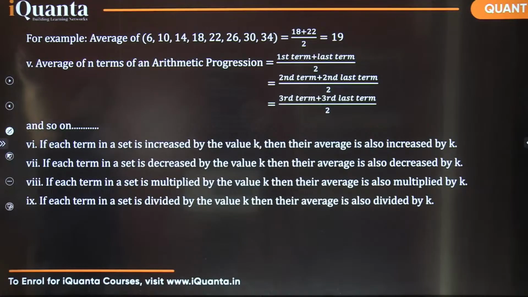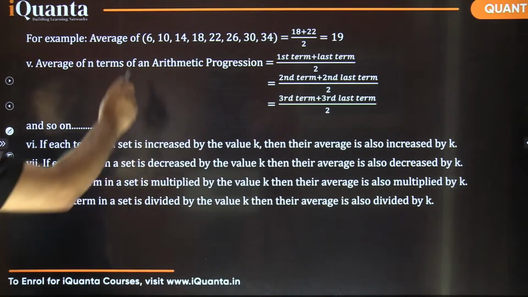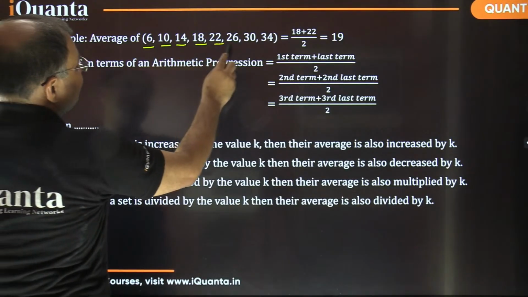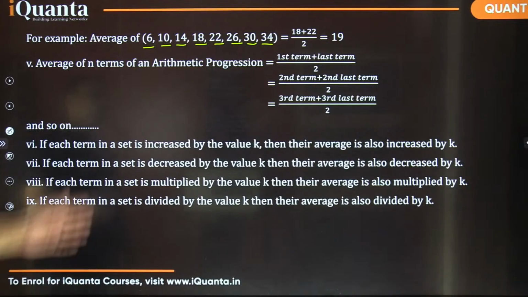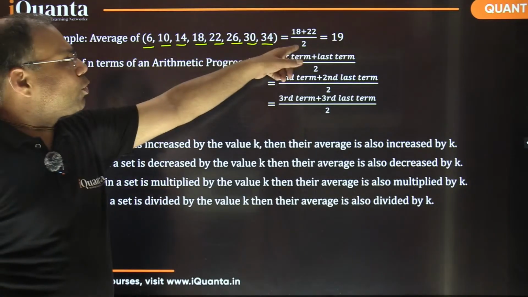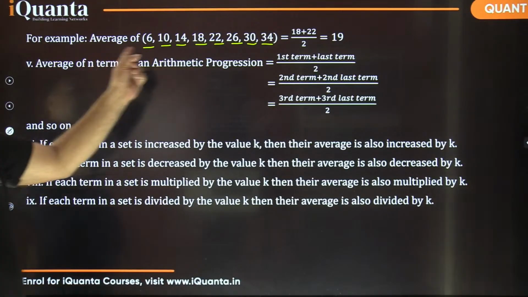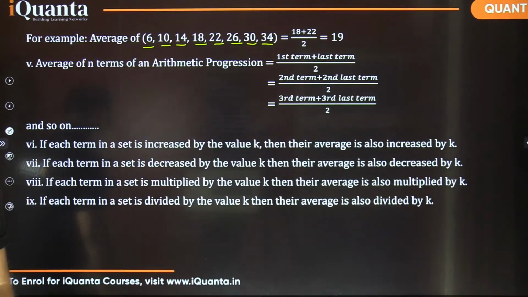Okay, that was the same point. It's a continuation. So the average of 6, 10, 14, 18, 22, 26, 30, 34. How to find this average now? Is it correct? 18 plus 22 by 2? Is there any pattern here? Yes, the pattern is there. What is the pattern? Yes, it's an AP with common difference 4. Excellent, Ayushman. Yes, it's an AP with common difference of 4. Wonderful.